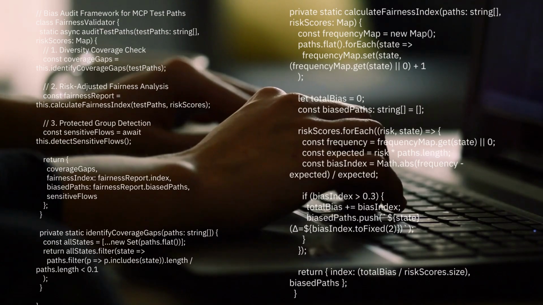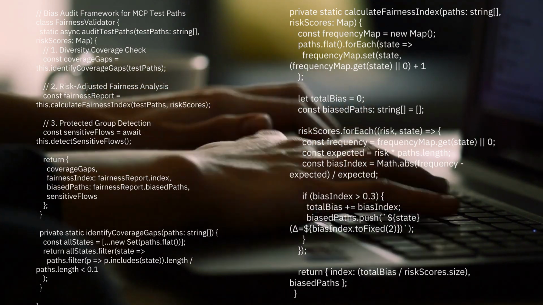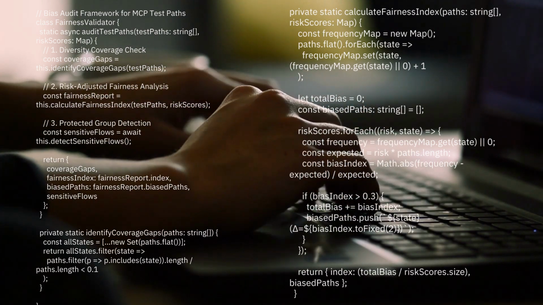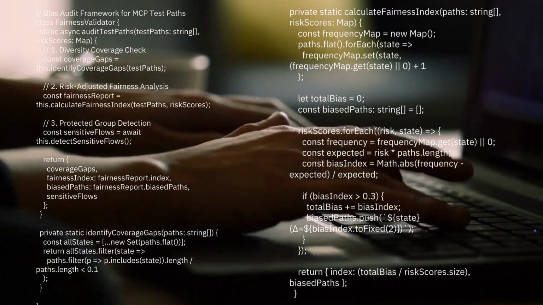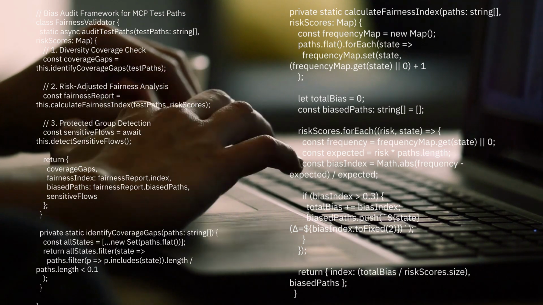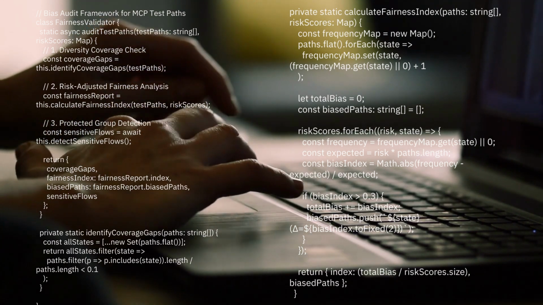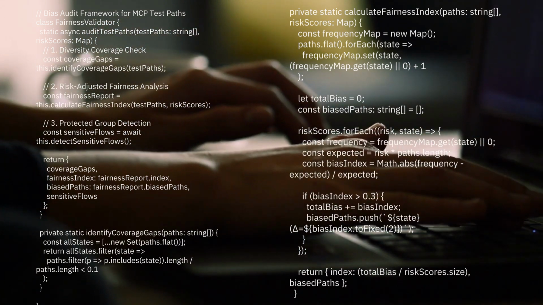As with any technology, MCP has its clear boundaries. Humans must calibrate risk models periodically and consistently using production incident data. This sample audit runs 3 critical checks. First, it finds states tested less than 10% of the time, which are potential blind spots.